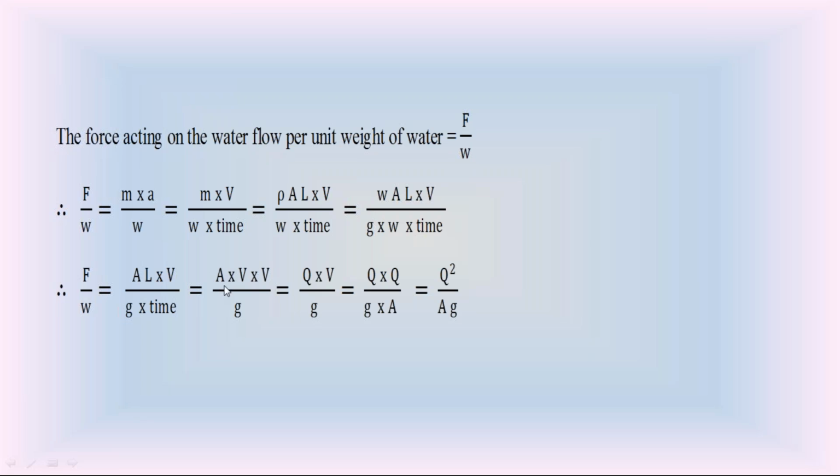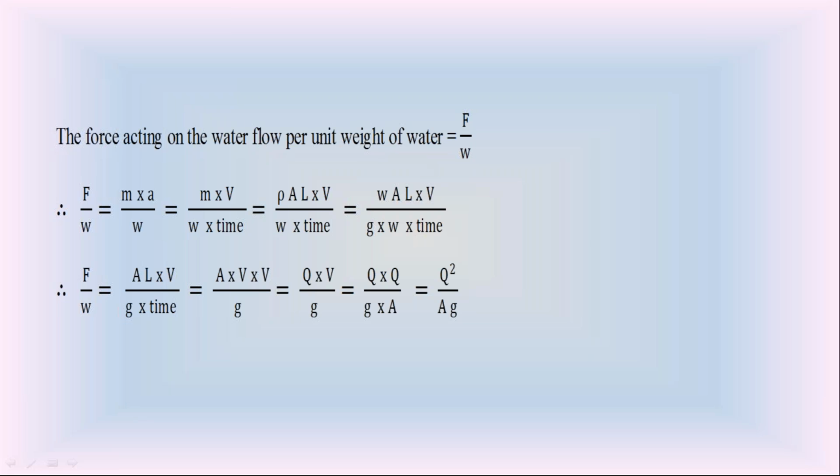But you know that velocity into area is discharge Q. So it is Q into velocity by g. Velocity V is equal to discharge by area. So this equation becomes Q square divided by gA. So this Q square by gA is equal to F by W, the force acting on the water flow per unit weight of water. So by using this calculation, we can prove that Q square by gA represents the force acting on the water flow per unit weight of water.